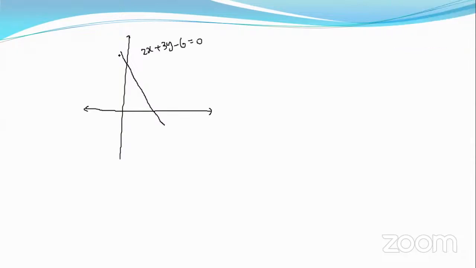This is a graph. This is a line. The equation of this line is 2x plus 3y minus 6 is equal to 0.